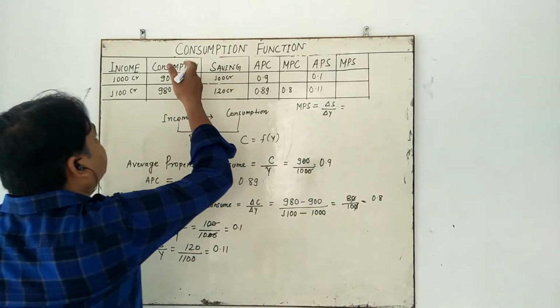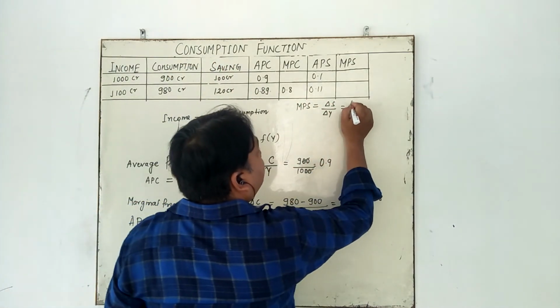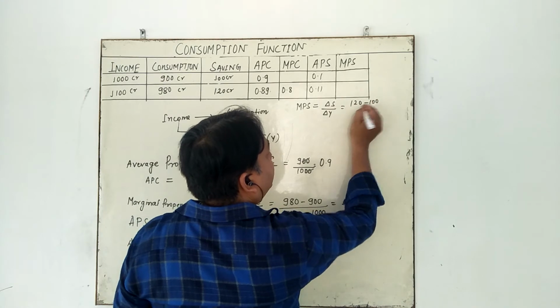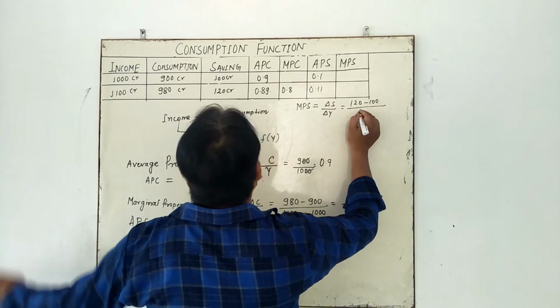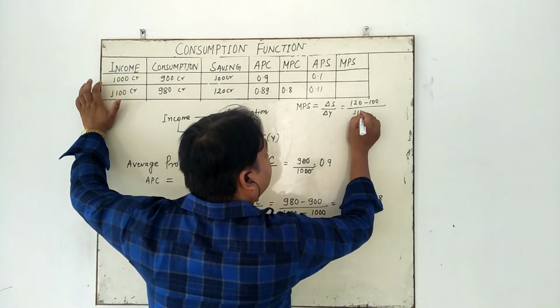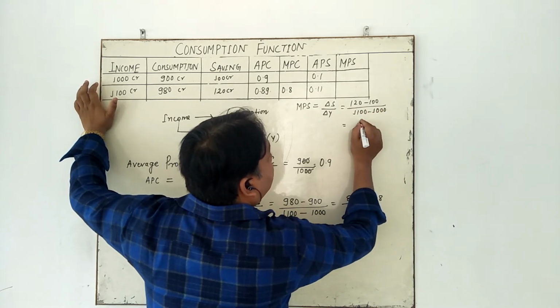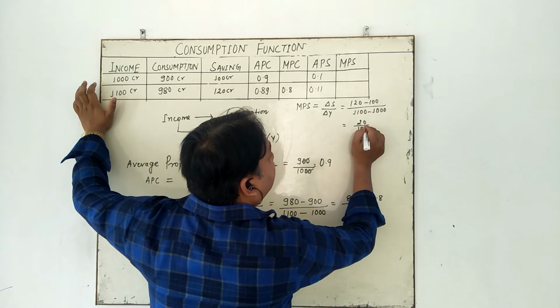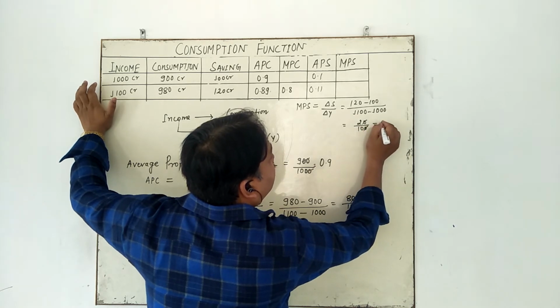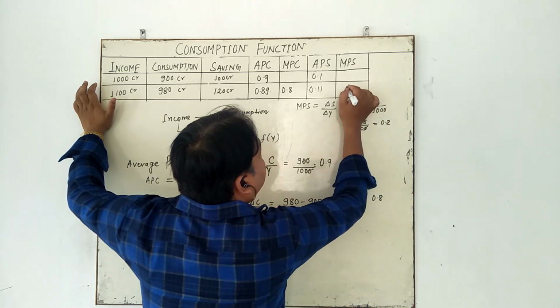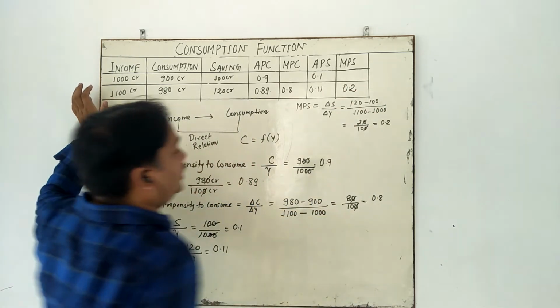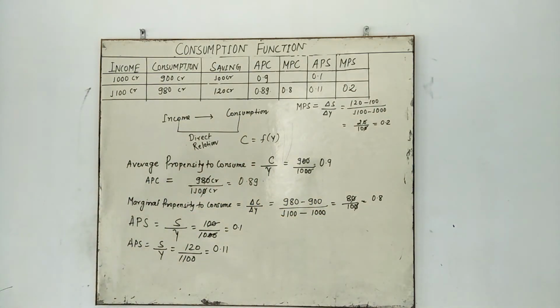You just see here, 120 minus 100, upon delta income, 1100 minus 1000. So what you got? 20 upon 100, so you put it here 0.2. So my dear student, I hope you understand all this topic.